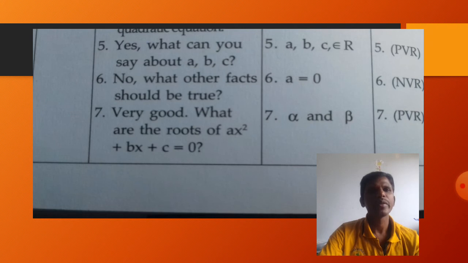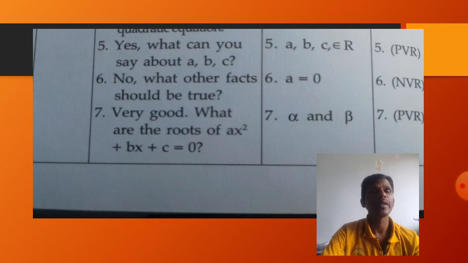What can you say about a, b, c? Simple question. The student gives a reply a, b, c belongs to real numbers, capital R. But the teacher says no. What other facts should be true? The student gives a reply, but there should be something required to make the question and answer right. So to meet the answer for the given question, the student has to reply a is not equal to 0. That is missing here. So the teacher gives the reply no for a, b, c belongs to R.